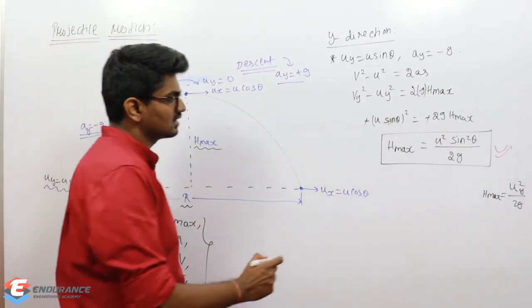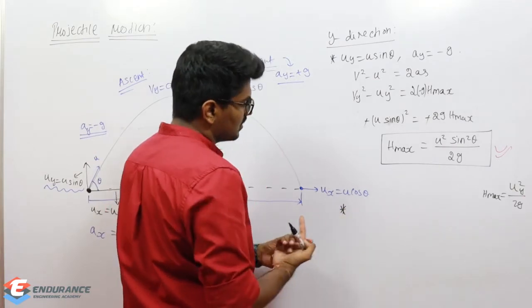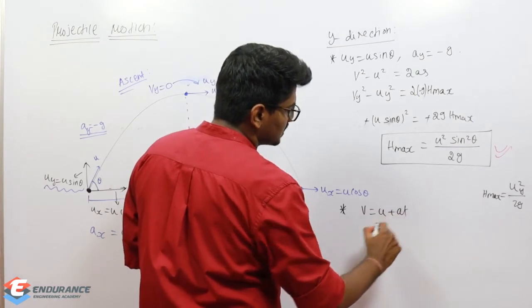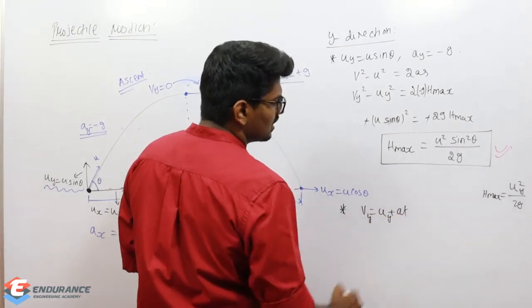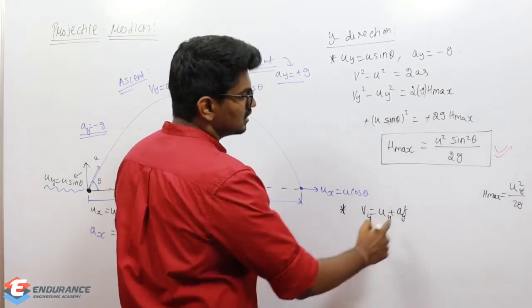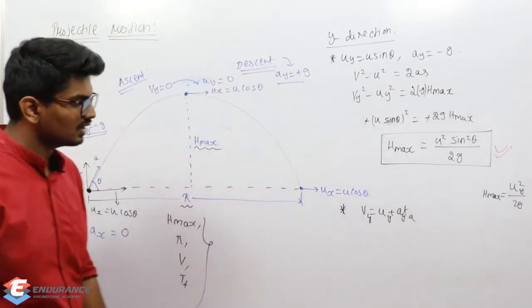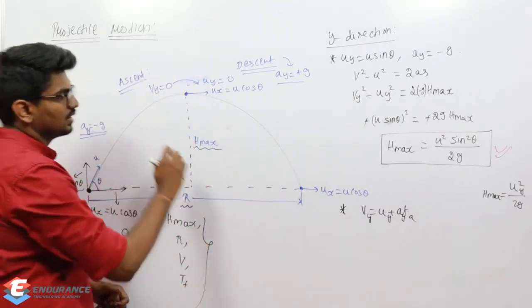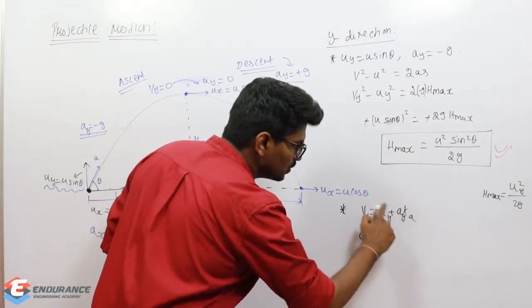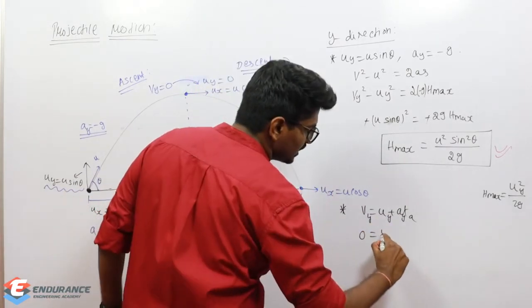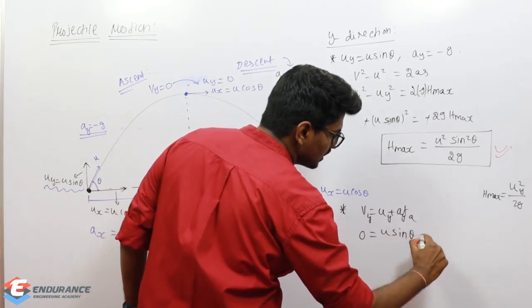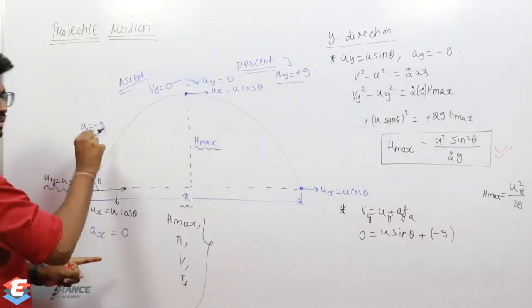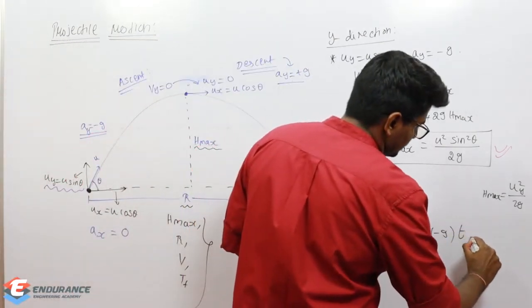Now coming to the next case, that is time taken. How to find out time taken? We can use another equation, right? V is equal to u plus at. I can use this. Since it is y direction, vy is equal to uy plus ay t. So I am finding out time of ascent only, that is from here to here. So the final velocity at the top of ascent is 0. Uy, which is nothing but u sine theta, plus ay is minus g, during ascent, and this time is going to be ta.